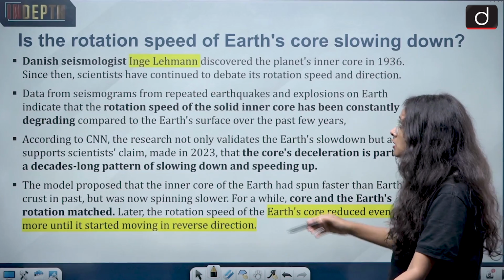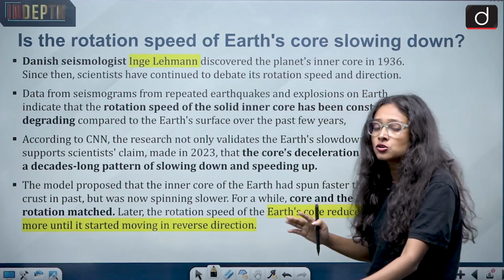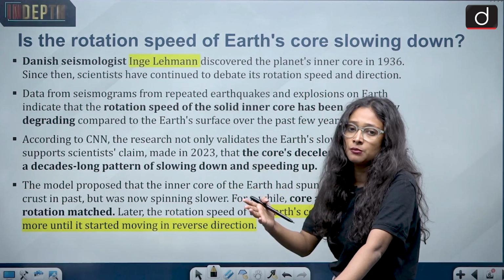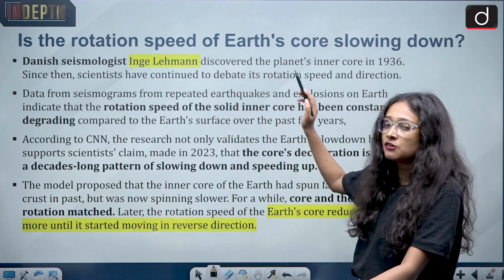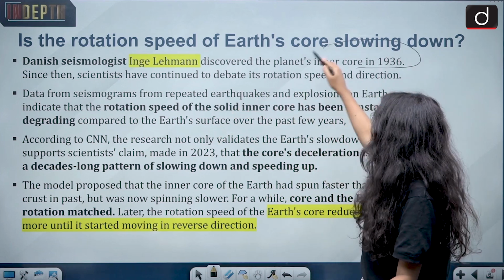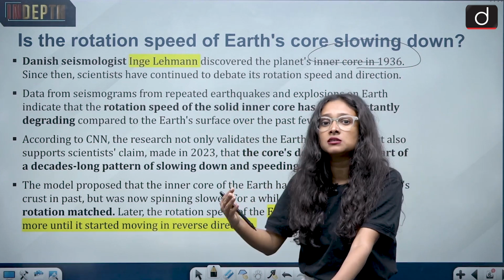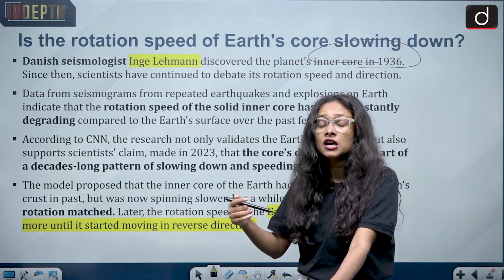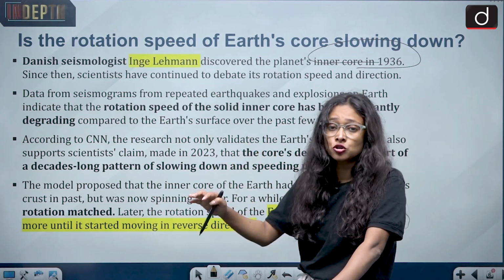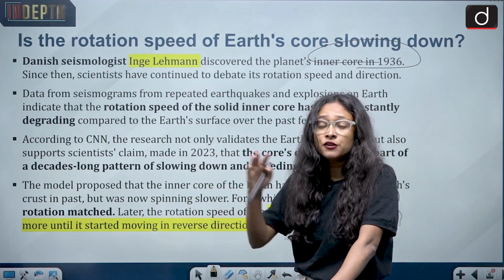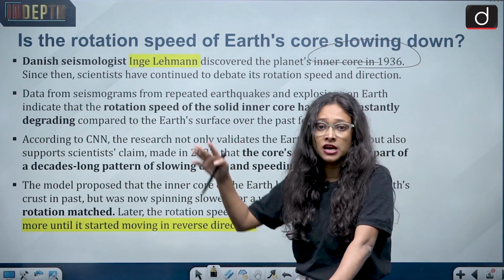Now we come to another topic: is the rotation speed of Earth's core slowing down? When this debate came up, the Danish seismologist Inge Lehmann discovered the inner core of the Earth in 1936, and since then there has been debate and discussion on whether the inner core has a movement or not, what its composition is, and if it moves, in which direction and how it differs from the Earth's crust and mantle.